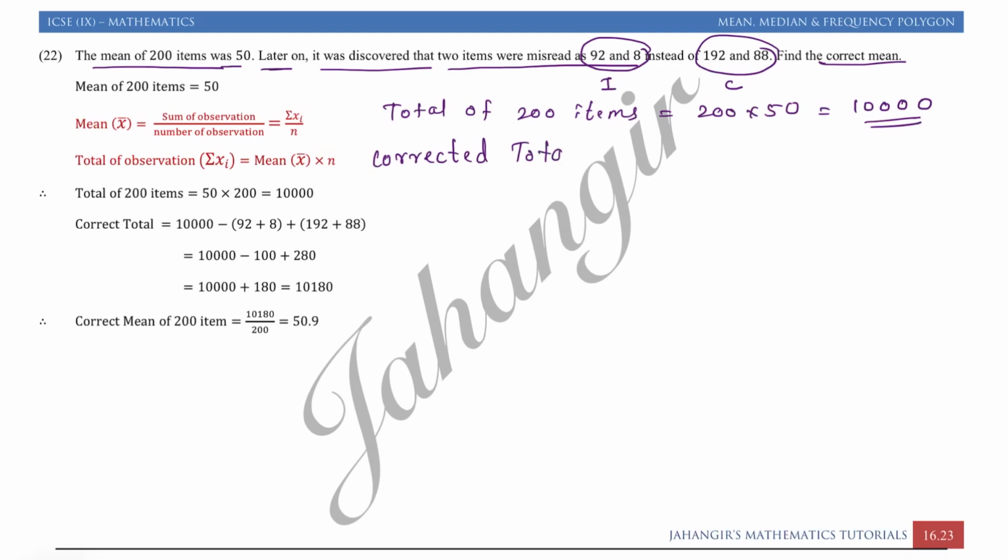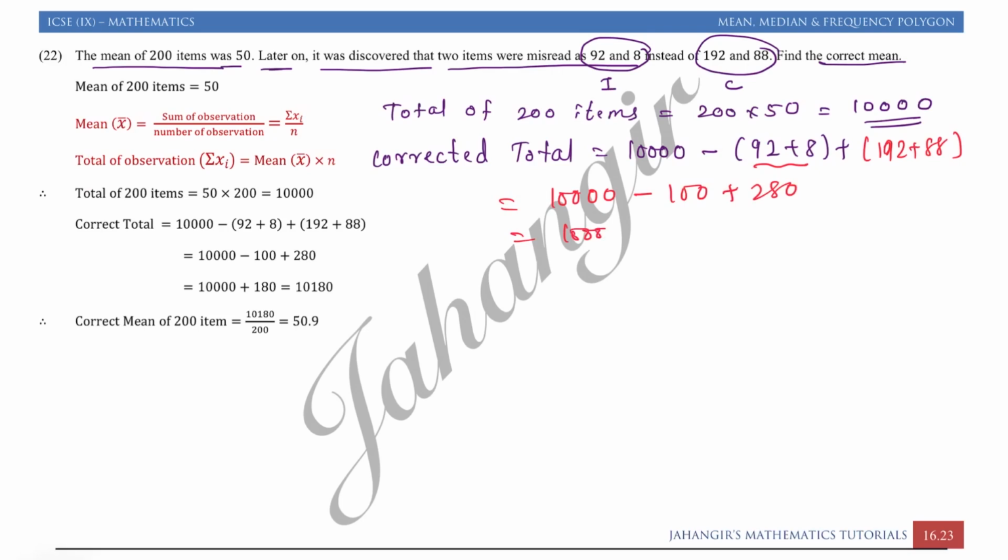Corrected total. That is 10,000 minus incorrect observations plus correct observations. The correct observations are 192 plus 88. So we can say 10,000 minus this is 100, plus 280. That will give you 10,000 plus 180, which is equal to 10180. This you got as the corrected total.